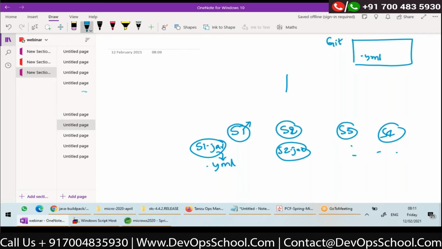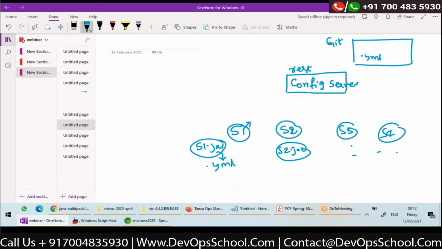So there is a requirement for one server called a config server. So config server is again a REST API. Simple.